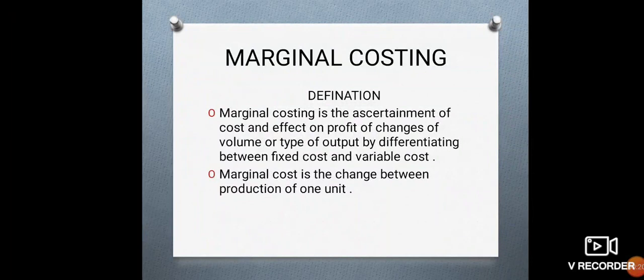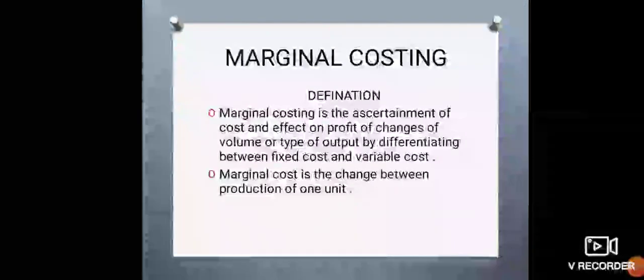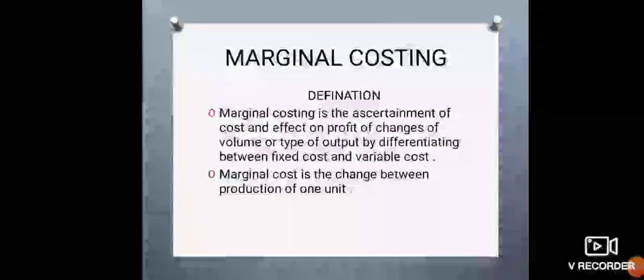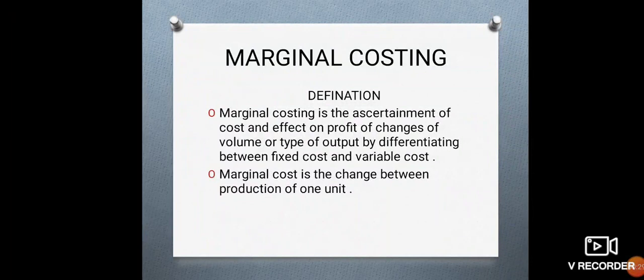Marginal costing is the ascertainment of cost and effect on profit of changes of volume or types of output by differentiating between fixed cost and variable cost. In simple language, any change in the total cost of production by increase or decrease of one unit of production is termed as marginal cost. Marginal cost is the change between production of one unit.